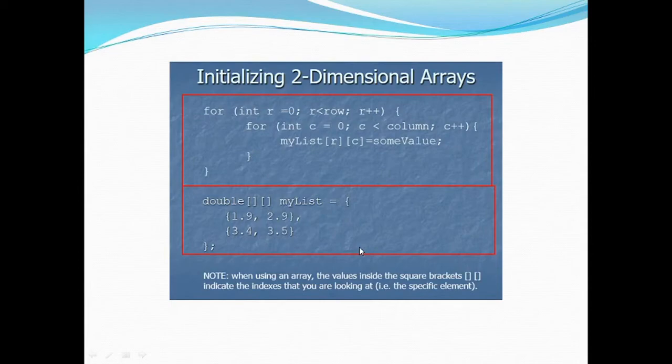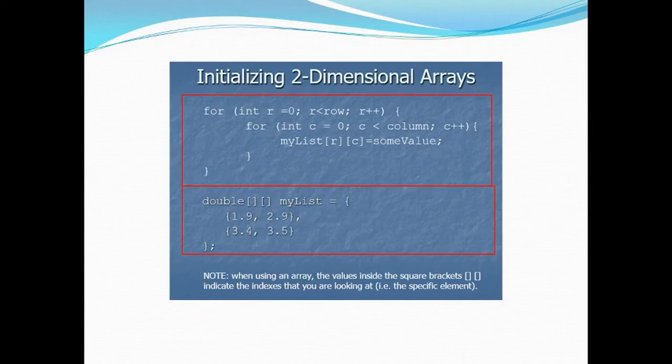Now, how do we initialize an n-dimensional array? In our case, it is a two-dimensional array. Then how will we initialize it? As I told you, if there is a two-dimensional array, that means that the first dimension will represent the rows and the second dimension will represent the columns. So, what we did for initializing a one-dimensional array using a for loop, we just traversed from 0 up to the length minus 1, and then we populated it.